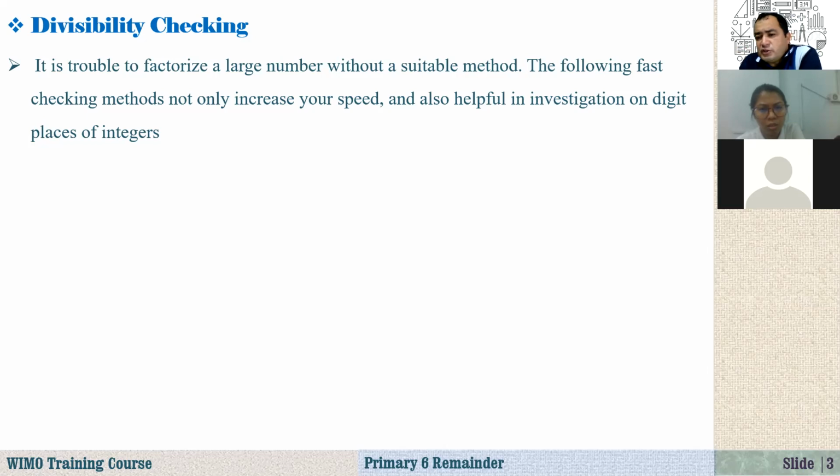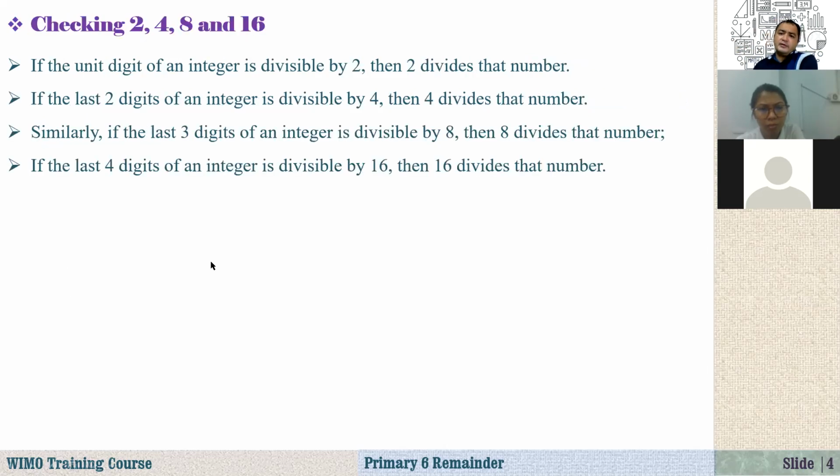And another question comes then: what numbers are divisible by some number? For example, how can I check if any natural number you give me is divisible by 2 or 3 or 4 or 5 or 7? Now we are going to talk about a few of them. Let's start with the simplest one. We know that in math we don't have a zero division operation. We cannot divide any number by 0. It's not defined. So how about 1? Every number is divisible by 1, so there is nothing to study here. And how about 2?